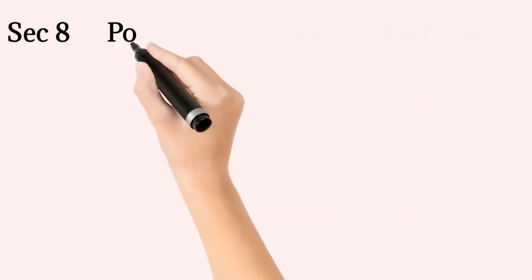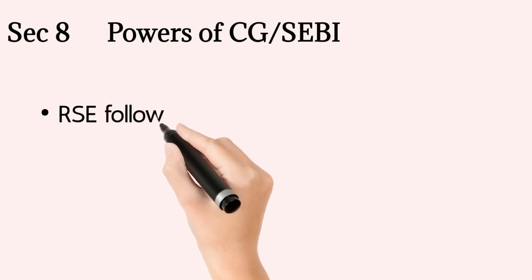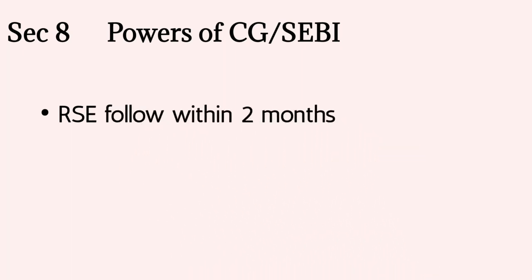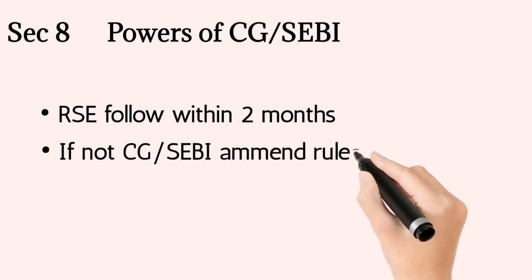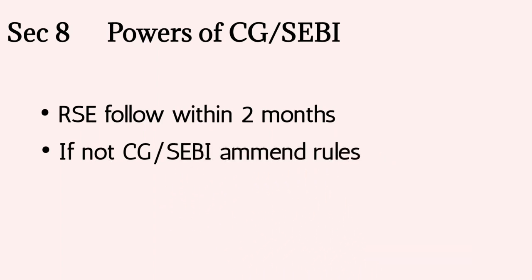The next section is Section 8, which gives the central government or Sebi the power to make rules or amend rules. And the recognized stock exchange has to follow within a period of 2 months from the date of the order. And if the recognized stock exchange does not comply with the order, then the central government or Sebi shall forcefully make or amend the rules, and it will be deemed that the amendment has been made by the stock exchange itself.